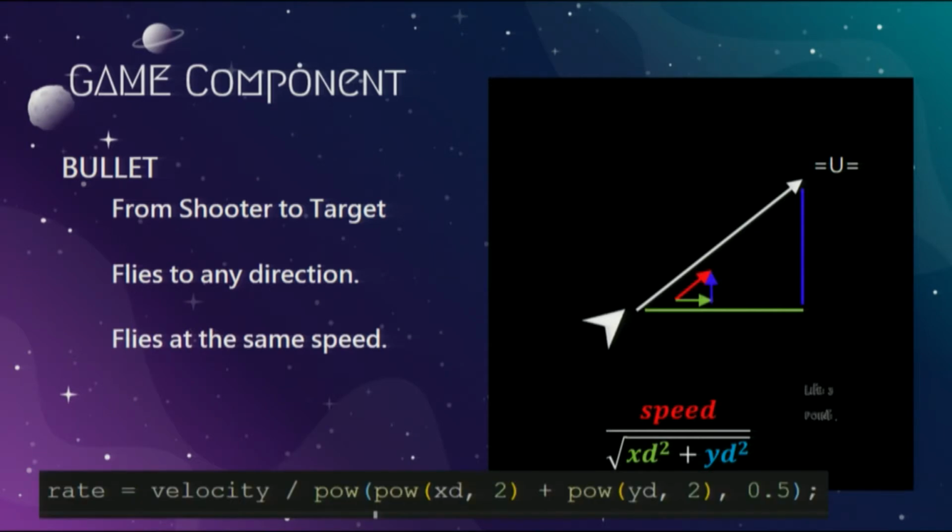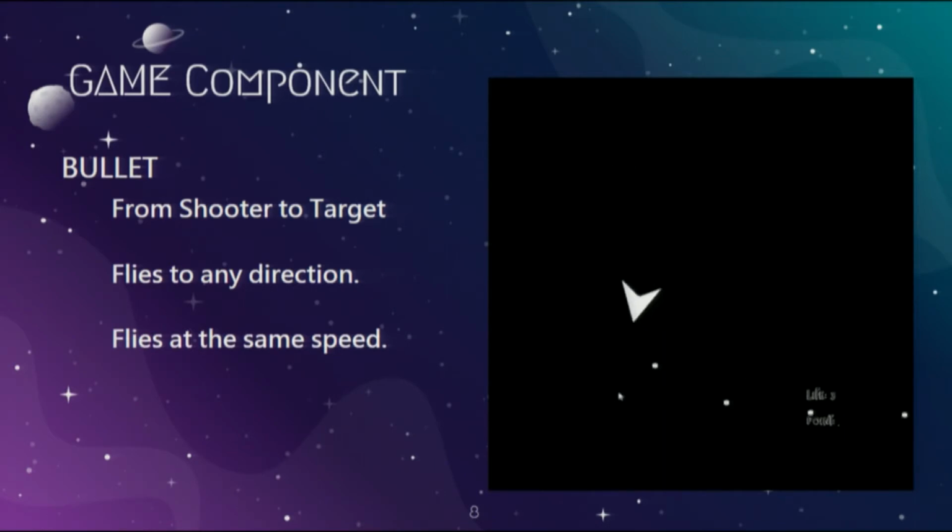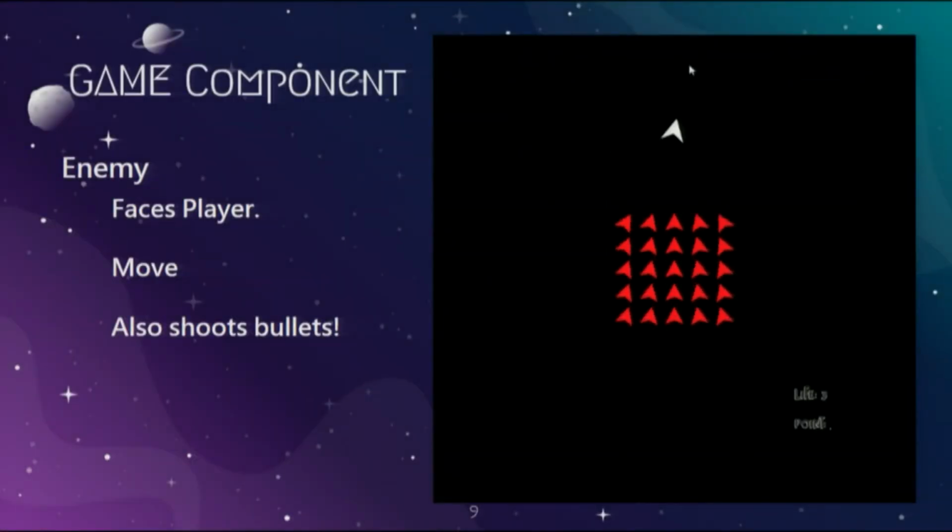This is the implementation in C++. So after that, it can shoot in any direction at the same speed. So that's the implementation of the bullet. The final component is the enemy.